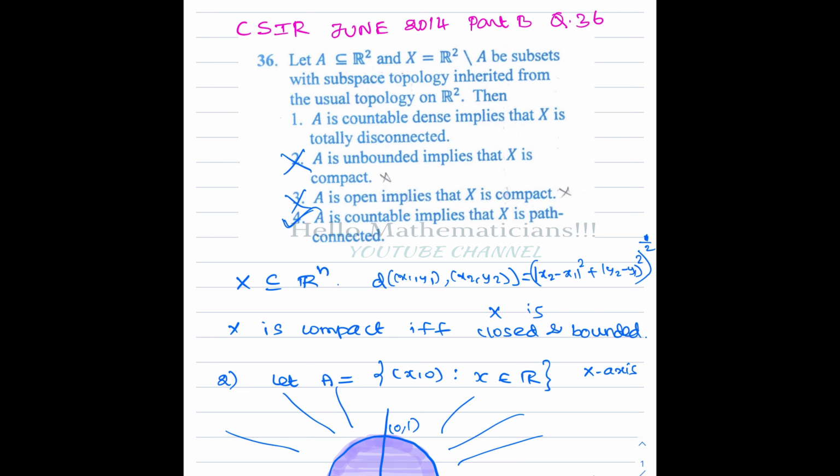But if A is countable, even without density, then we know that X is even path connected. Forget connected, it is path connected. That's what we proved in the fourth option. They are giving one more condition, dense, but as long as it is a countable set, we know that X is path connected. Therefore, if A is countable, then X is path connected, so totally disconnected is completely wrong.